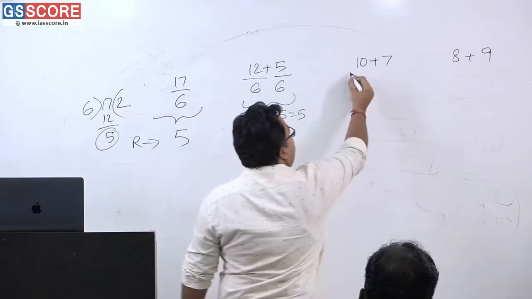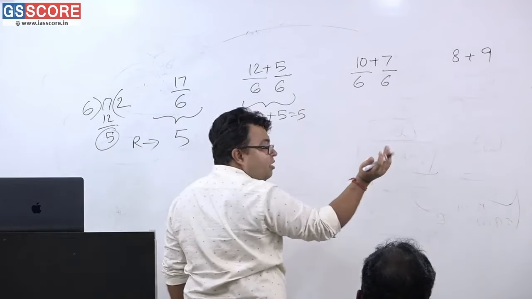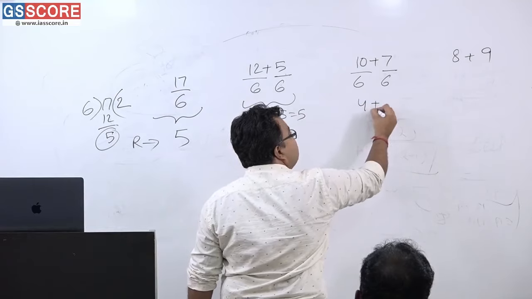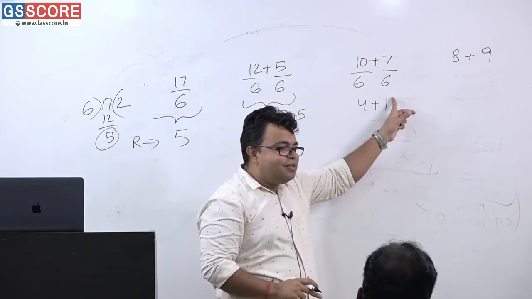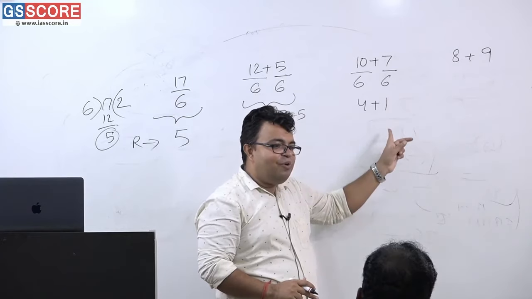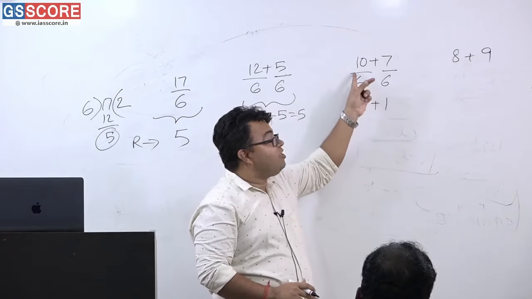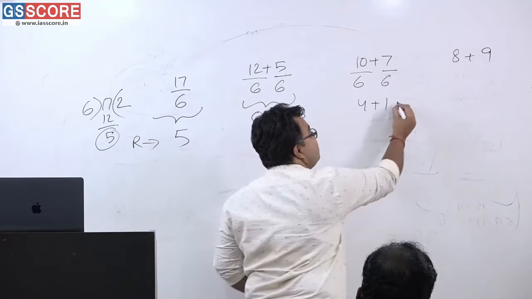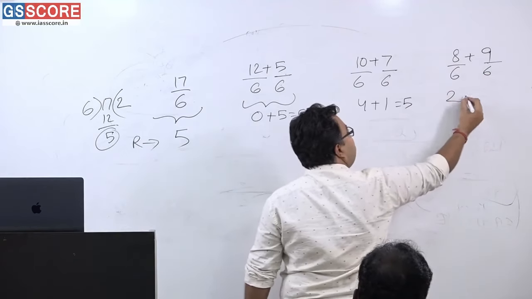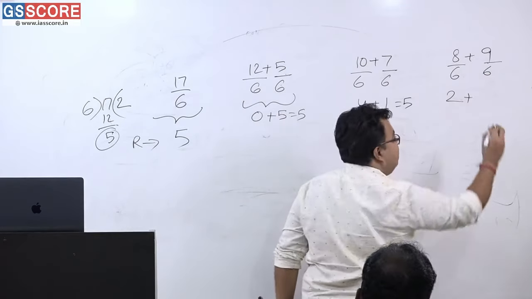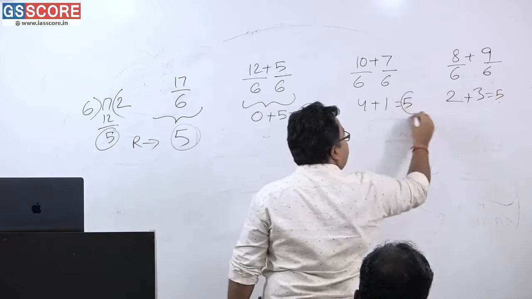Now, divide it individually by 6, what is the remainder? 4 is the remainder, and this is 1 is the remainder. This is the divisor. Divide by 6, 1 is going to be the remainder. 6 1 ja 6, then 1 is the remainder. 6 1 ja 6, then 4 is the remainder. This plus this is equal to 5. Here you divide by 6, this is the remainder 2, and this is the remainder 3. So this is going to be 5. Everywhere 5 is there. Getting or not getting?